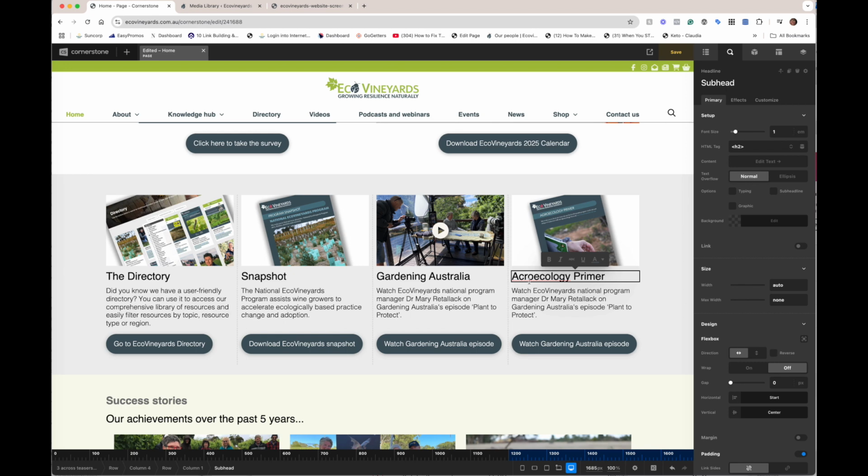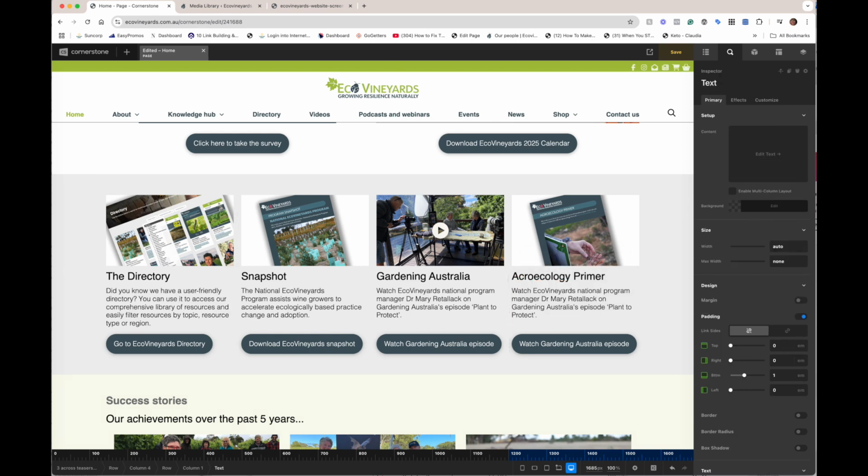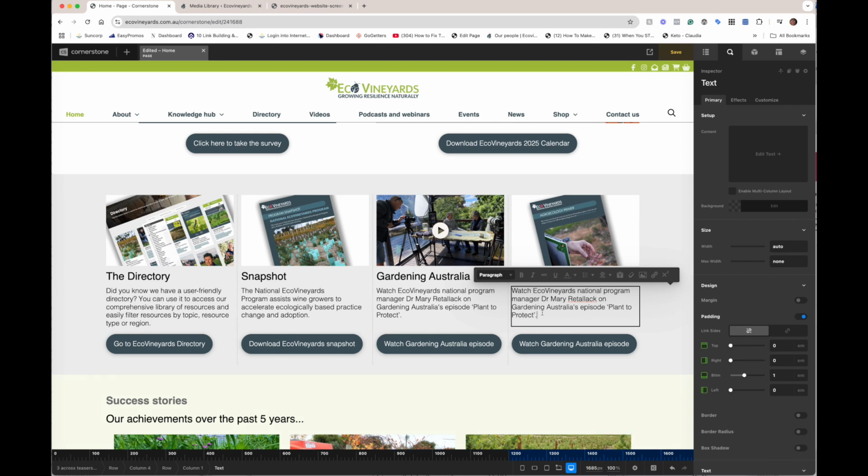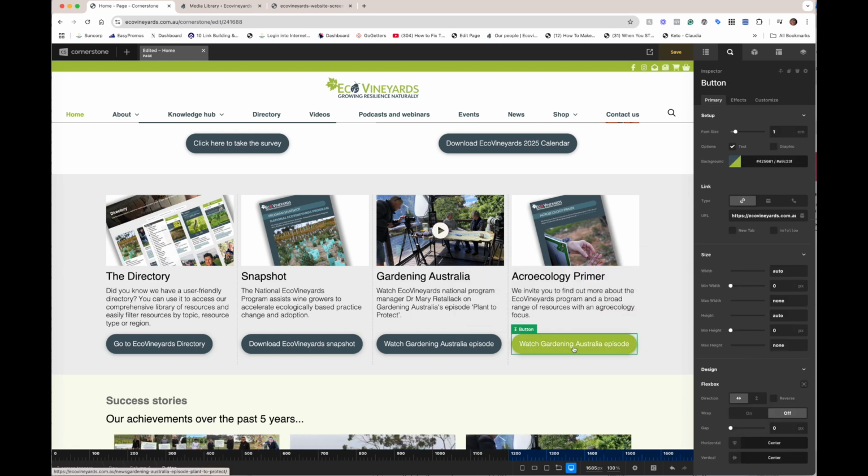Okay, check the spelling, agroecology primer. Okay, and then a short little text grab from the document that I already had pasted. So I'm just being careful here to make sure it's roughly the same sort of number of characters as the others. Not going to be exactly the same ever, but it's more or less similar. And then the button, okay, make sure the wording of the button is the same as what you've already done.